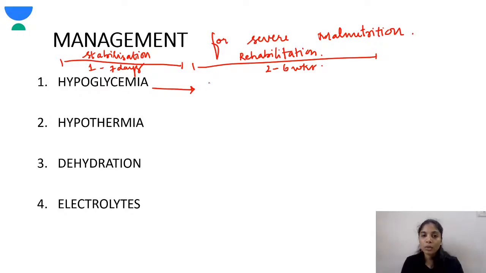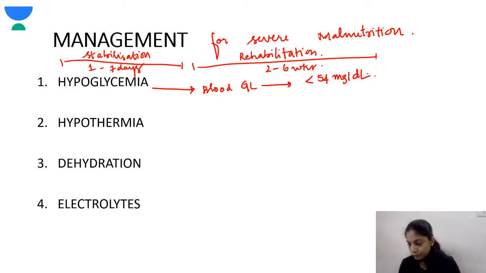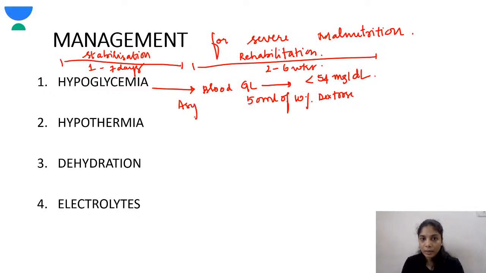Any blood glucose level of less than 54 milligram per deciliter should be managed. If the child is asymptomatic, you should just give 50 ml of 10% dextrose orally.